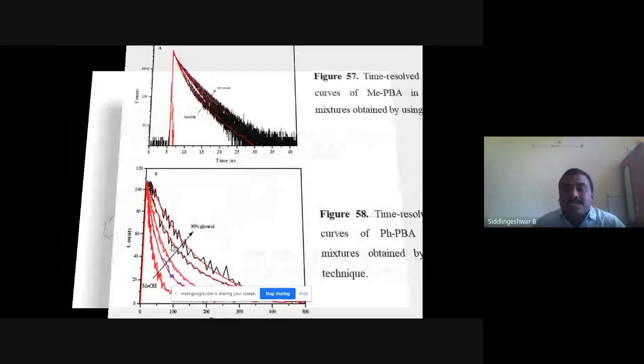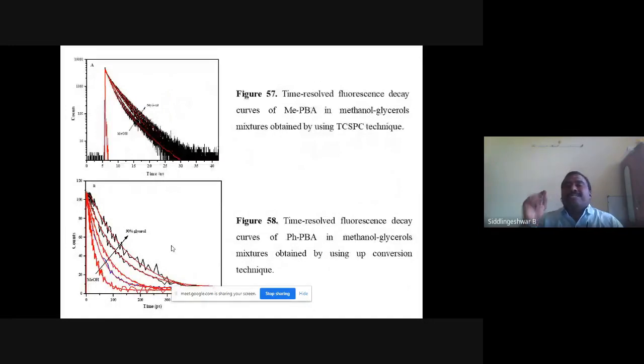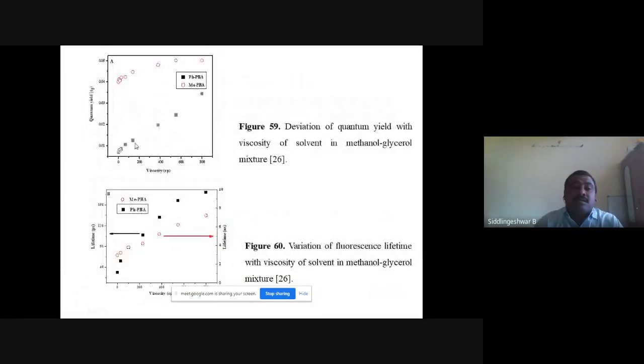To confirm the non-radiative deactivation channel of the molecule, that a TICT state is formed, we have used one more technique. To confirm the twisted intramolecular charge transfer state formation, we used a methanol-glycerol solvent mixture, and we have measured its lifetime and quantum yield in this mixture. When we move from methanol to glycerol, what happens? The lifetime and quantum yield are found to be increasing. For both the molecules, we have done this experiment.